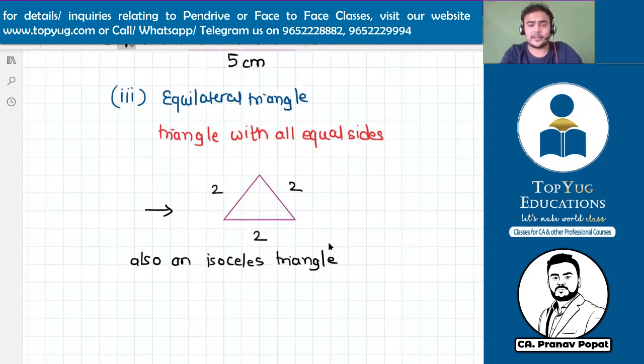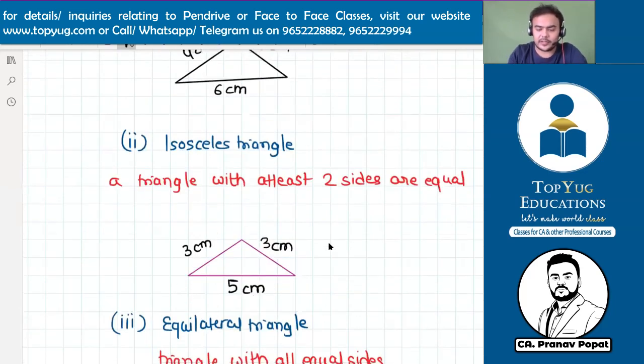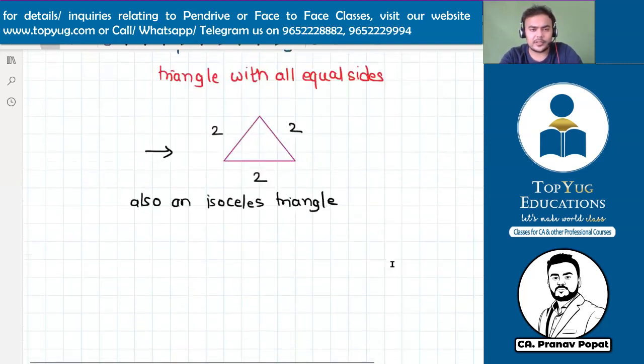Now, some people will say yes, some people will say no. The majority of you are saying yes, because you have understood correctly the meaning of isosceles triangle. The definition of isosceles triangle contains the words at least. When all three sides are equal, can you say that at least two are also equal? If three are equal, at least two are also equal. Of course, sir. Just take two sides out of it. So this triangle supports both definitions, isosceles also and equilateral also. So this is isosceles also.